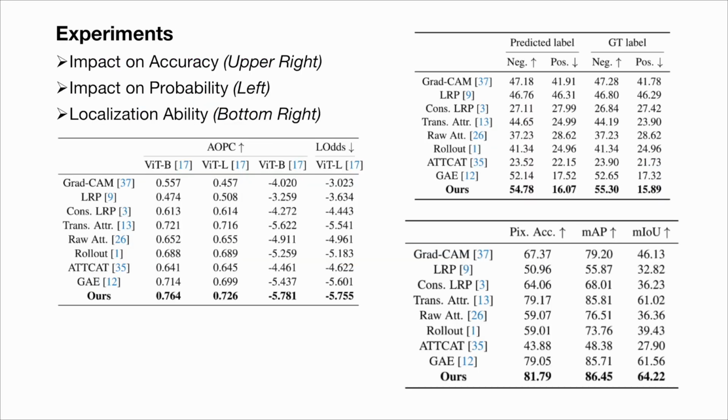To comprehensively evaluate the effectiveness of our TokenTM, we conduct experiments on ImageNet with widely used ViT variants. We assess the impact on accuracy and impact on probability based on the perturbation tests and evaluate the localization ability in a weakly supervised segmentation setting. Results demonstrate the superiority of our explanation method in these three desirable properties.